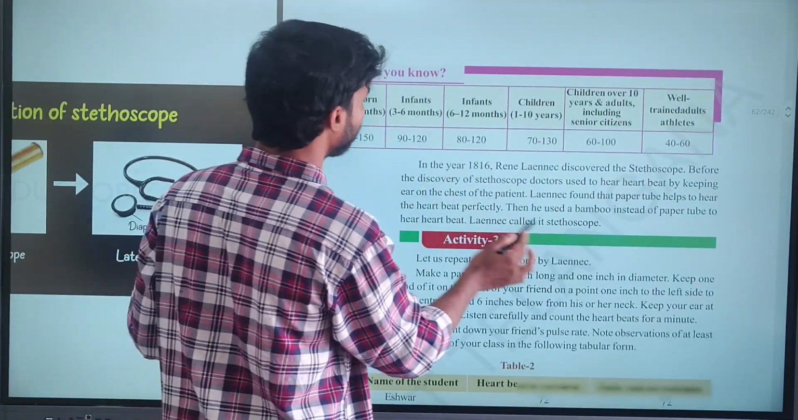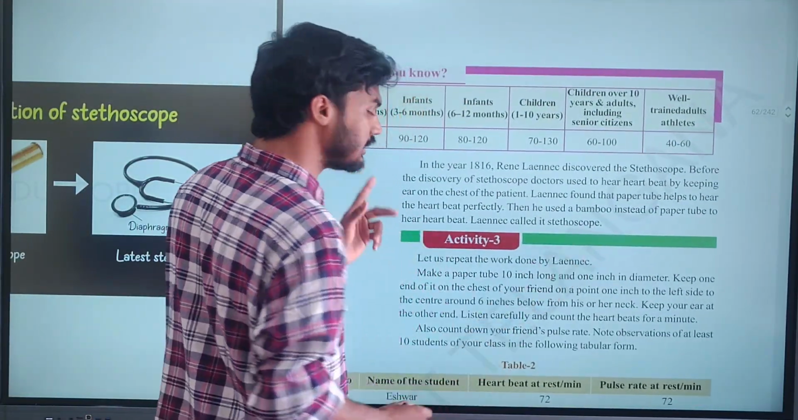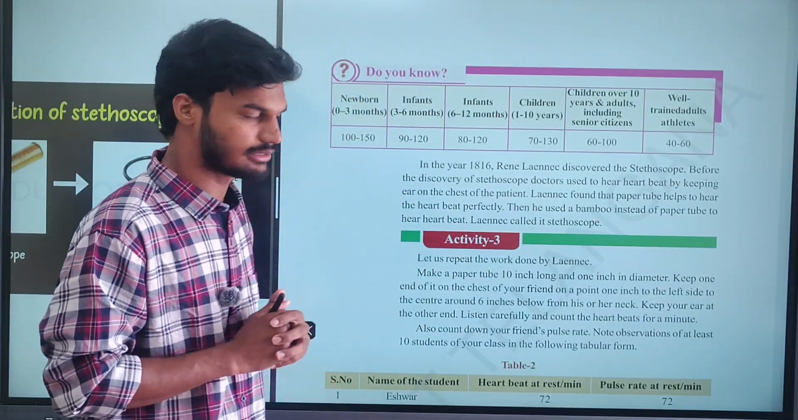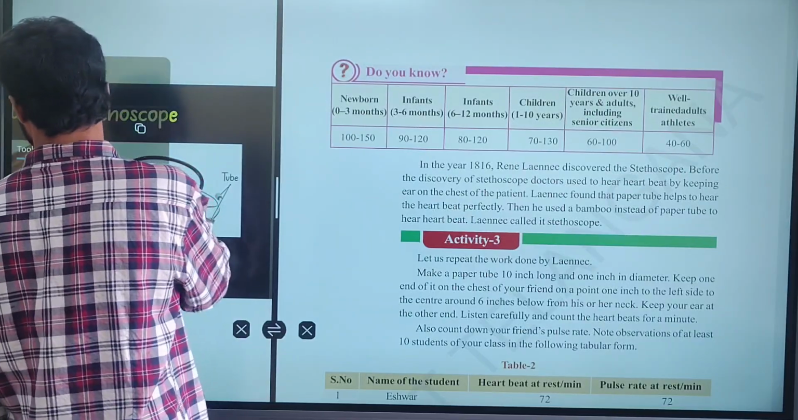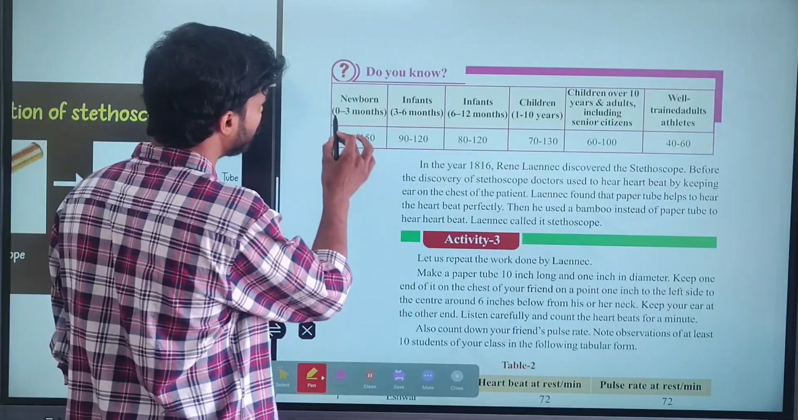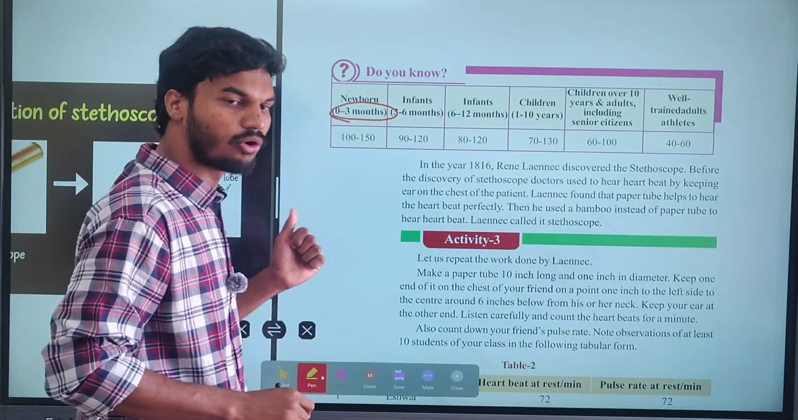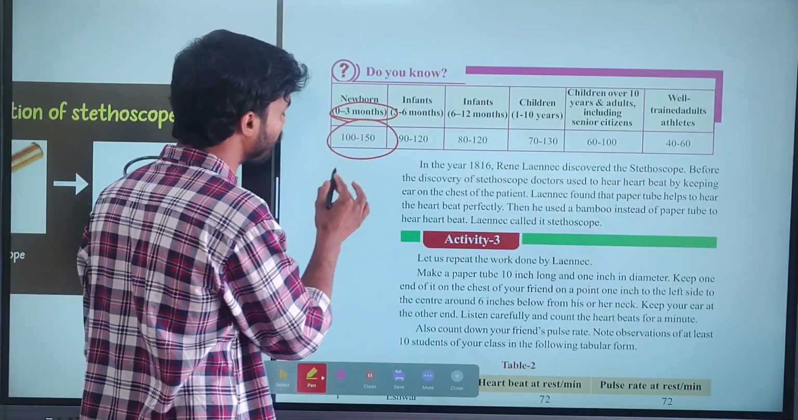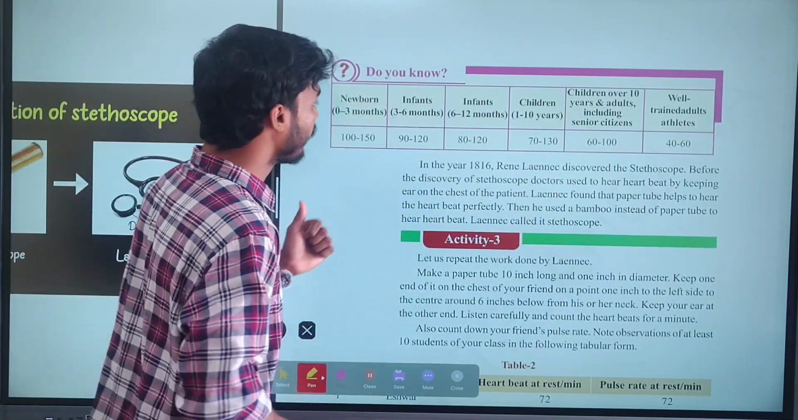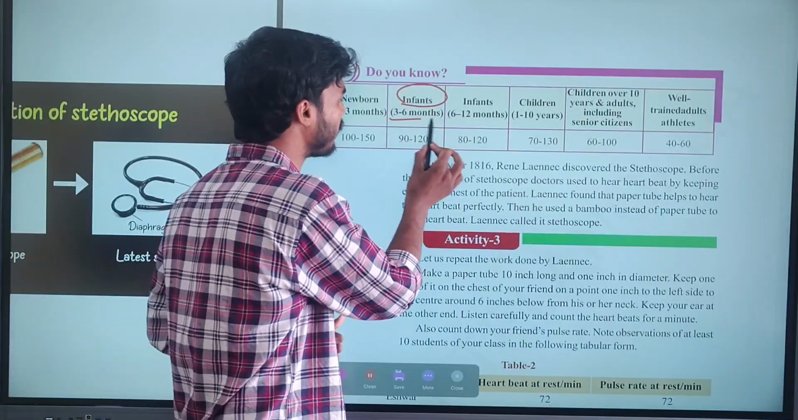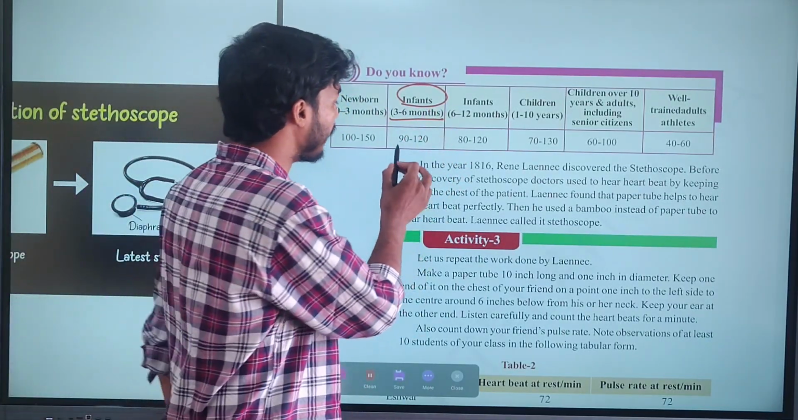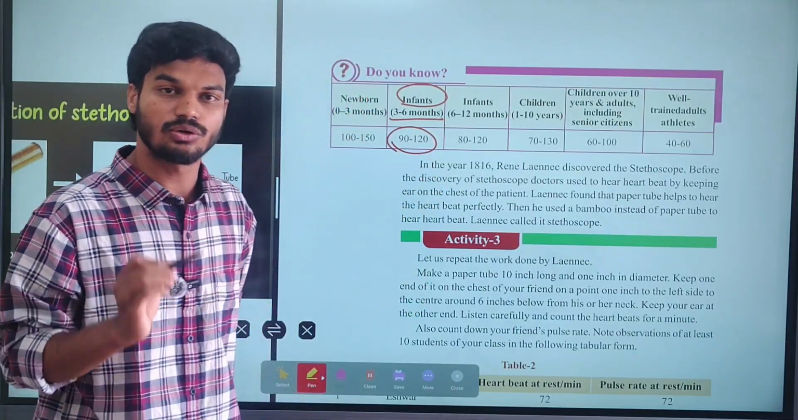Next, do you know, a table is given showing that the pulse rate will differ according to age. The newborn baby from 0 to 3 months will have a higher pulse rate, that is 100 to 150. It will be very high. Then coming to infants: the age between 3 to 6 months, only 3 to 6 months, not years, the pulse rate will be 90 to 120.